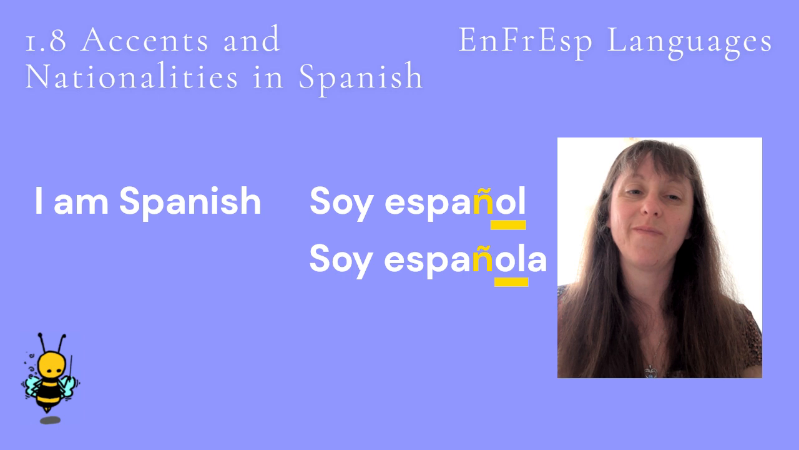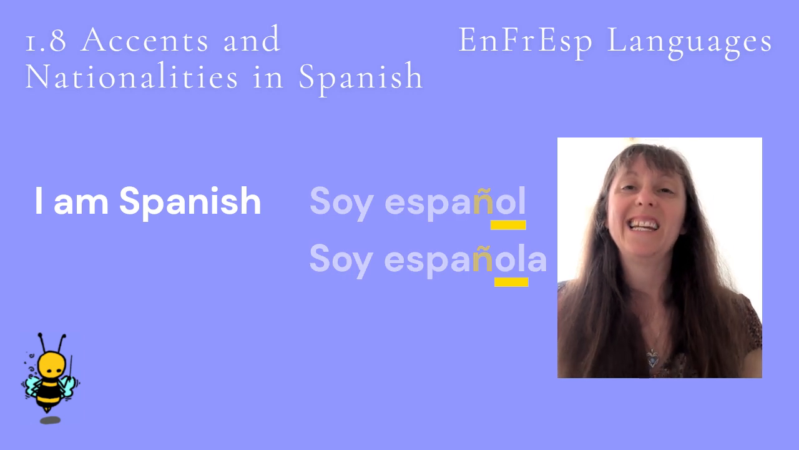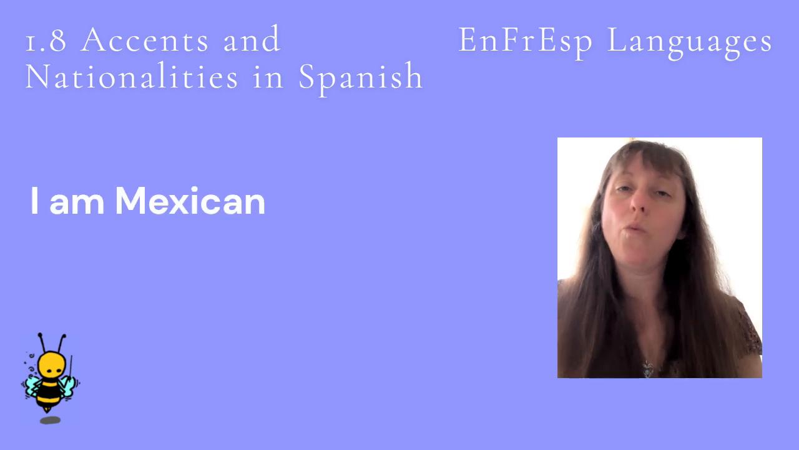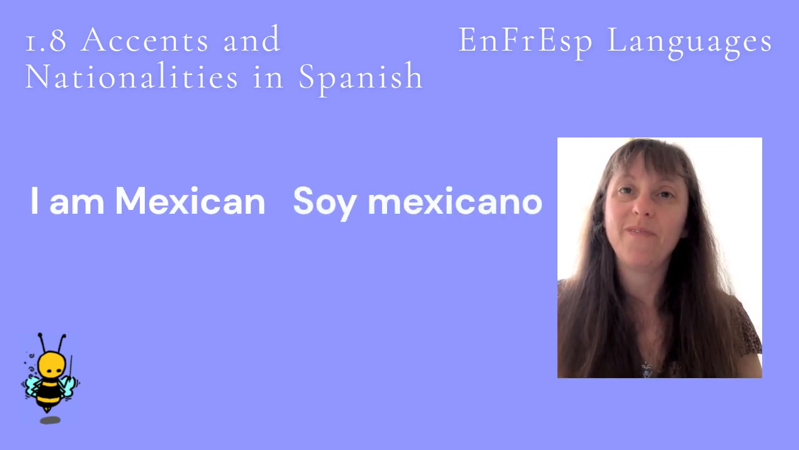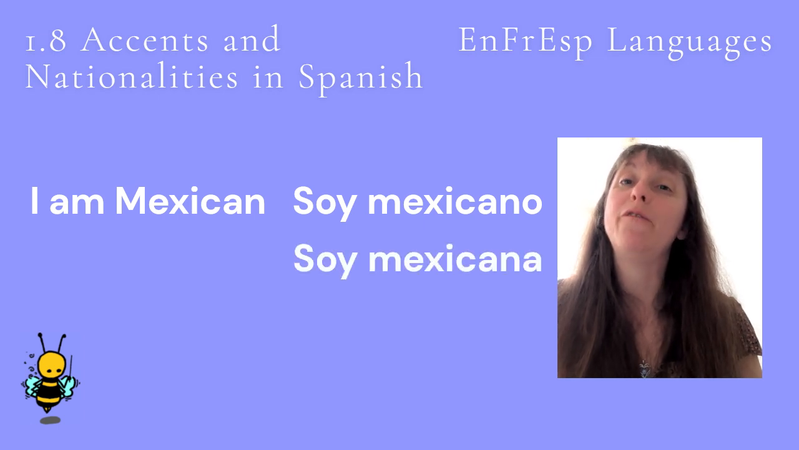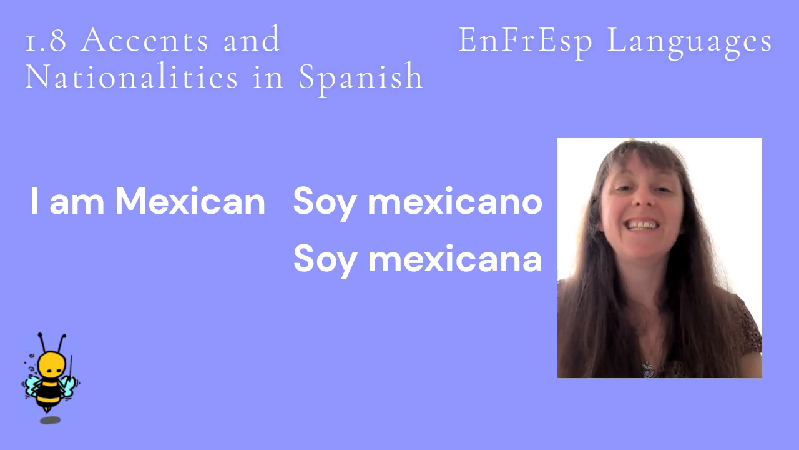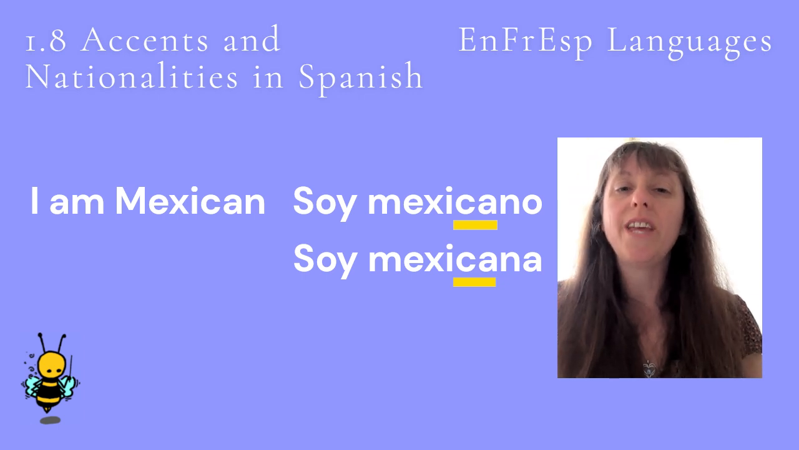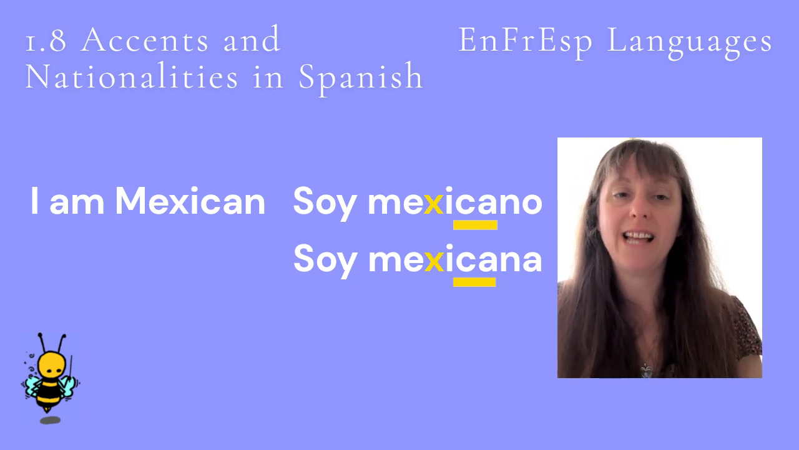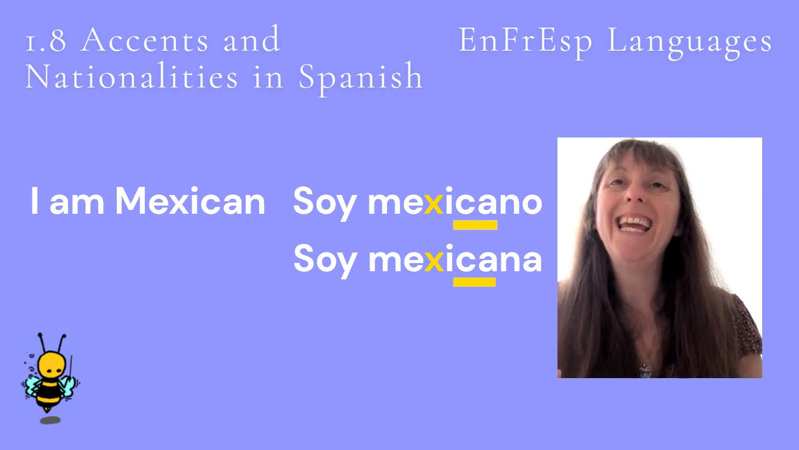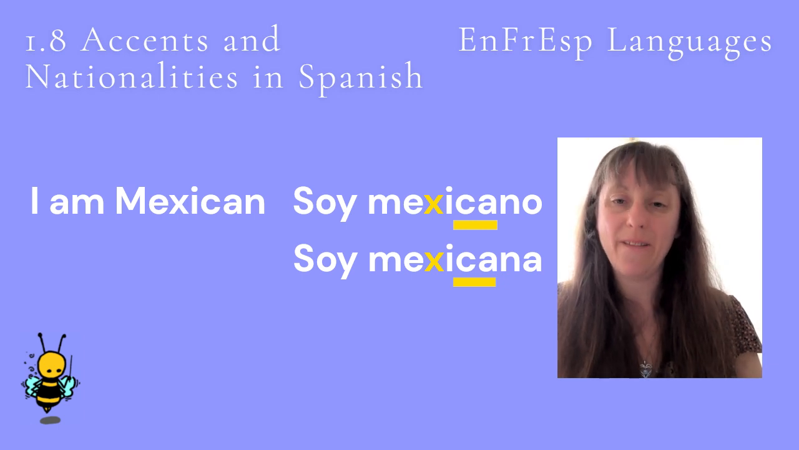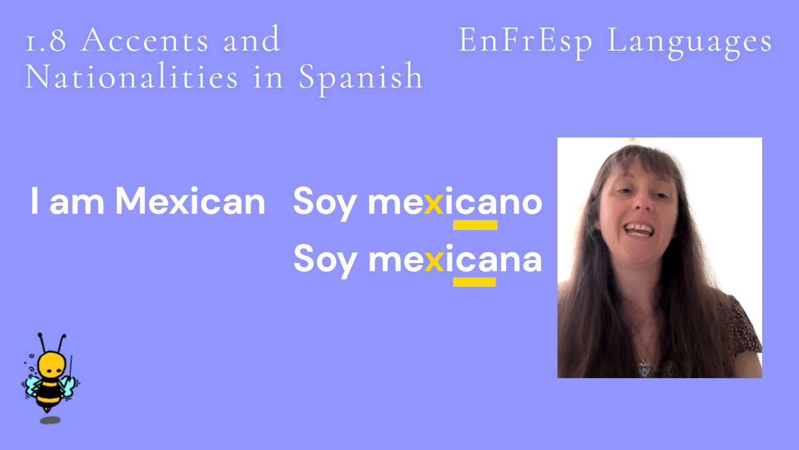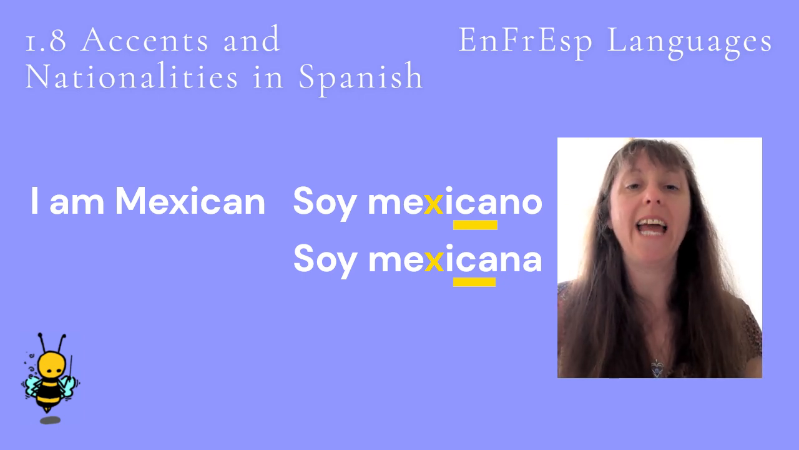Soy español. Soy española. To say I am Mexican, we say Soy mexicano if male and Soy mexicana if female. There are no accents, so the stress naturally falls on the second to last syllable. Note that the X is making a H sound here. Mexicano. Mexicana.